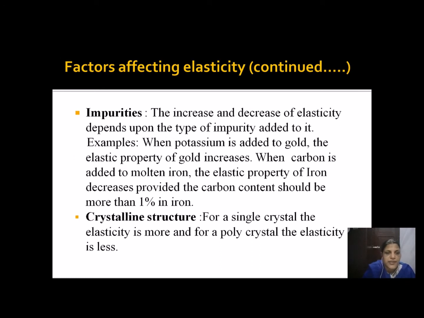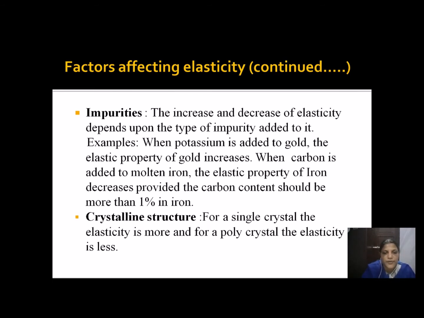The fourth one is impurity. The increase or decrease of elastic property depends upon what type of impurity we add to the material. When potassium is added to gold, the elastic property of gold increases. But when carbon is added to molten iron, the elastic property of iron decreases, provided the carbon content is more than 1% of iron. So different impurities play a major role in decreasing or increasing the elastic property of the material.